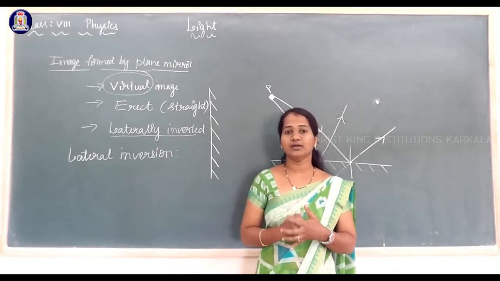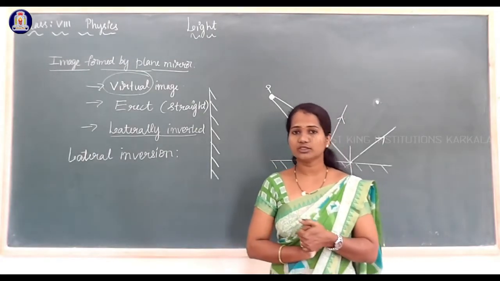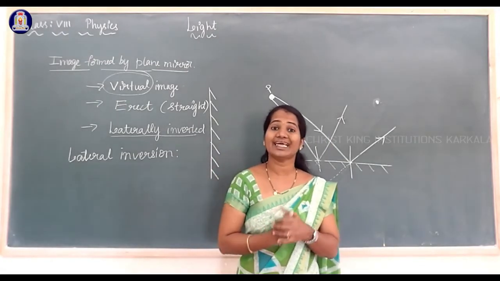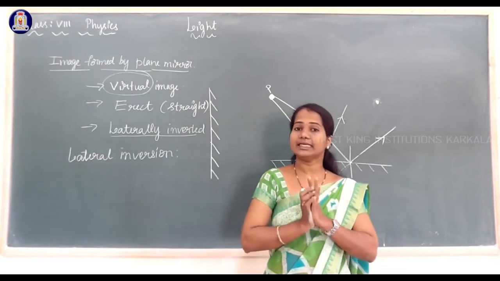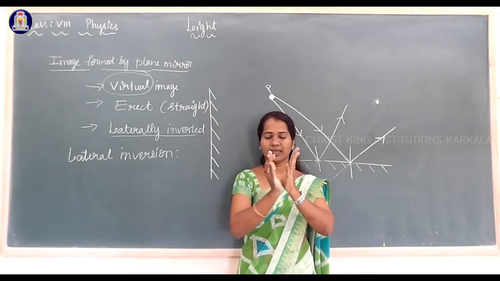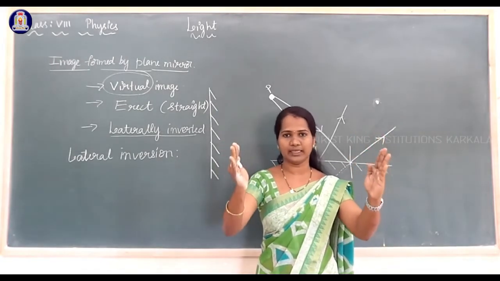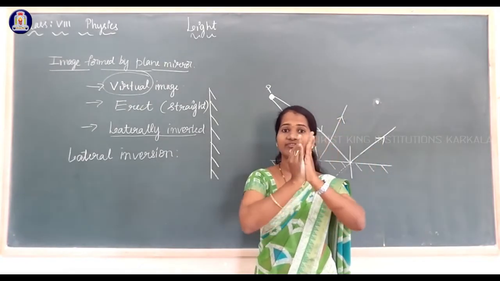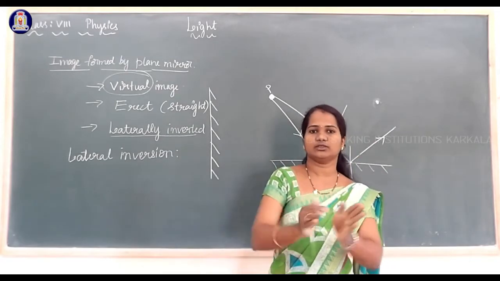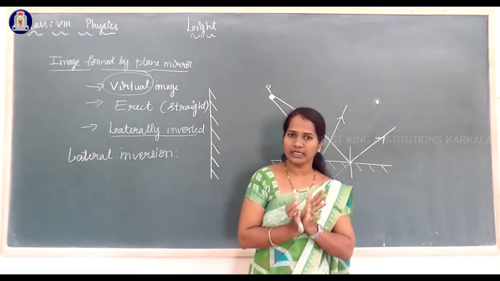we can get many images. We can get multiple images. Multiple images are formed by keeping two mirrors at an inclined plane, by making different angles between the mirrors. When two mirrors are placed at different angles, a different number of images can be formed by using two plane mirrors.